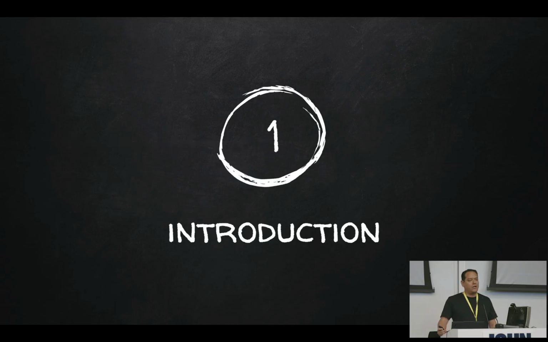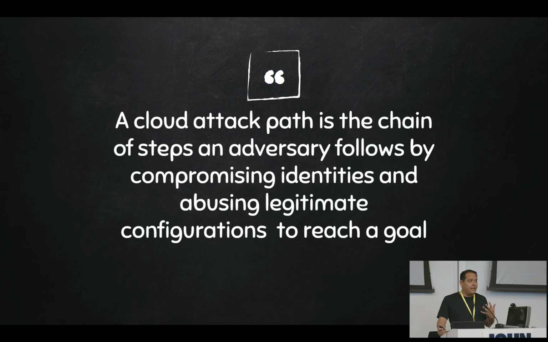I first wanted to start with a quick definition of what I think attack paths are, at least from my perspective and in the context of this talk. Attack paths are, for me, the path or chain of steps an adversary takes by abusing compromised identities and legitimate permissions to reach a goal.